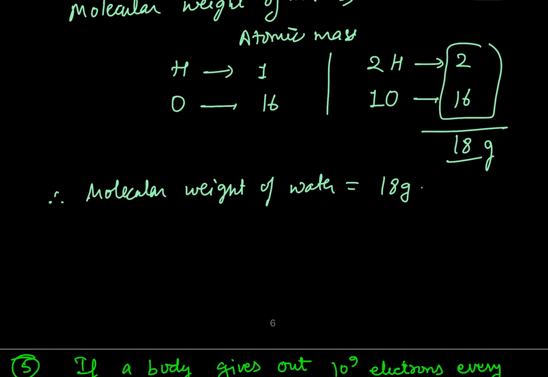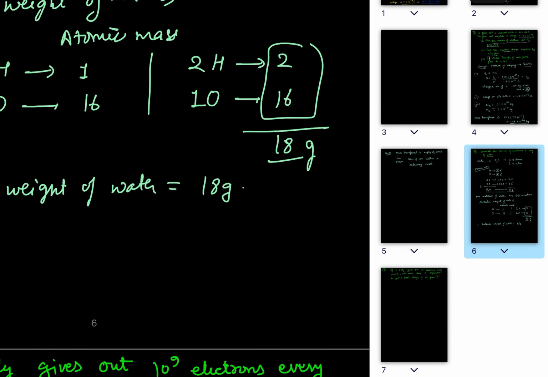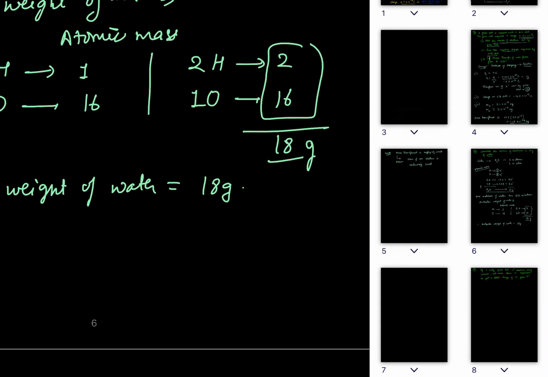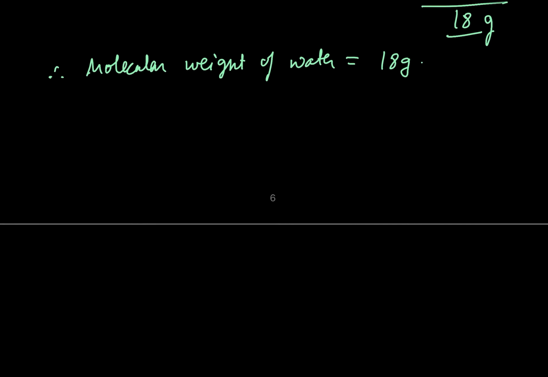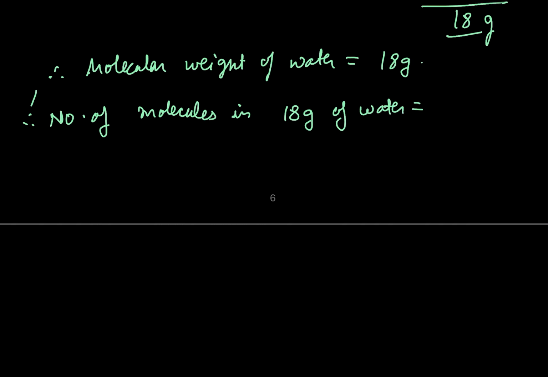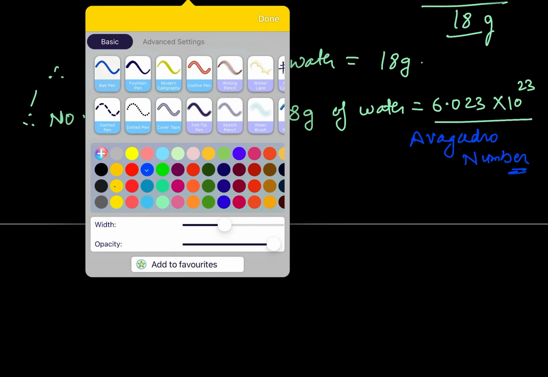Now we need to find the number of molecules in 18 gram of water. That value is 6.023 into 10 raised to the power 23. This is what? Avogadro number. Simple.